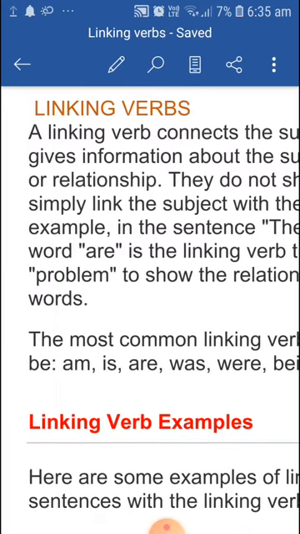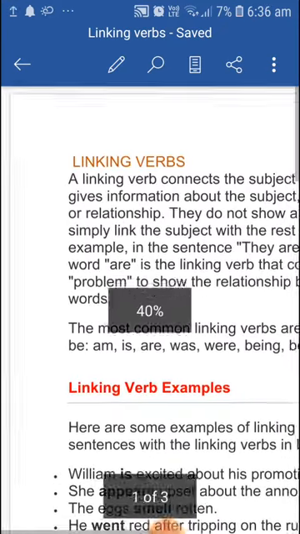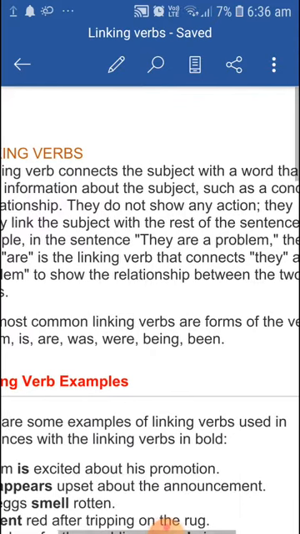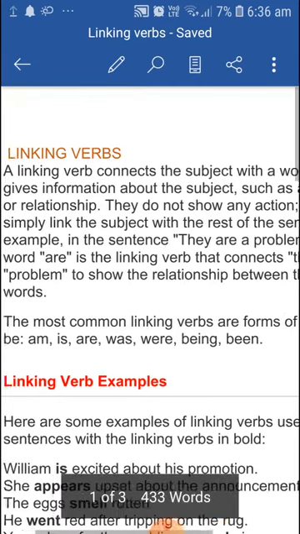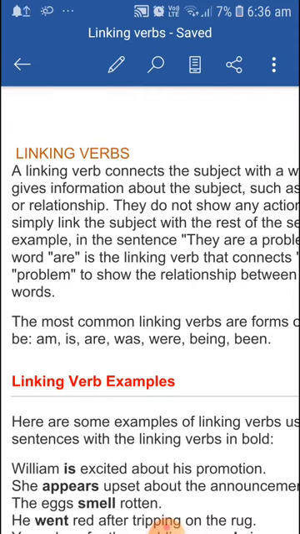They link the subject with the rest of the sentence. Let us see, for example, the word are. If in a sentence we see that they are a problem, so here they is the pronoun and are is the linking verb that connects the words they and problem to show the relationship between the two words.